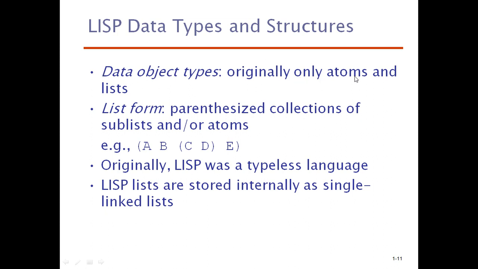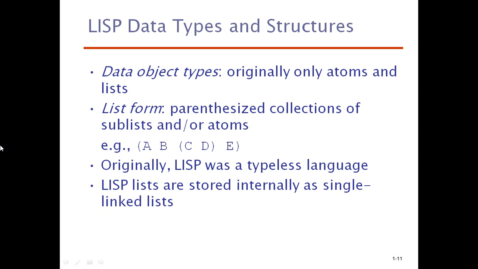Originally, Lisp was a typeless language. Unlike imperative languages, where you have types like integer, float, or character, in Lisp there is no type available, because it has to imitate mathematical things.